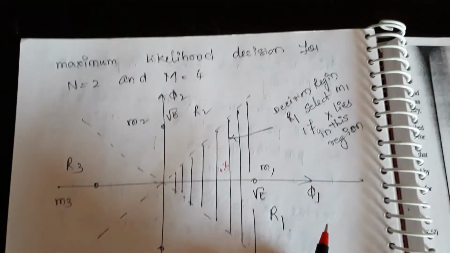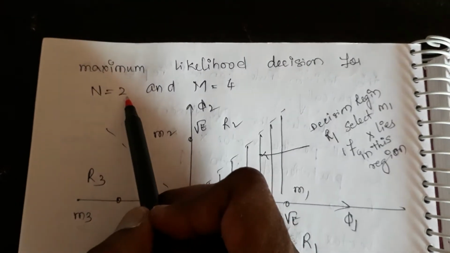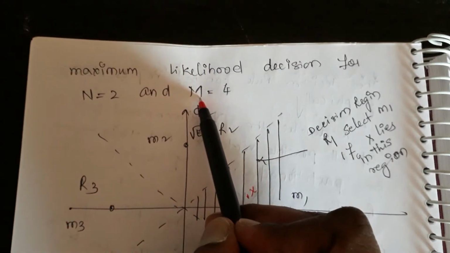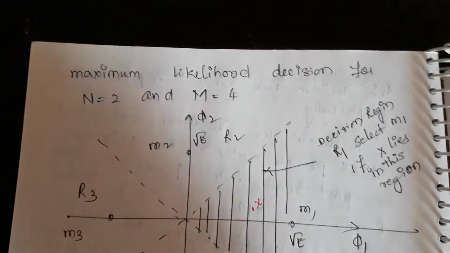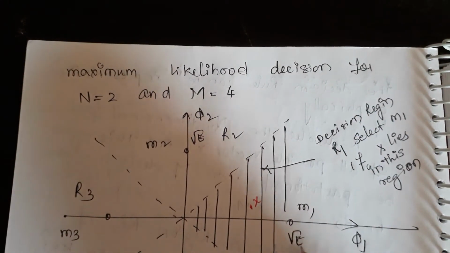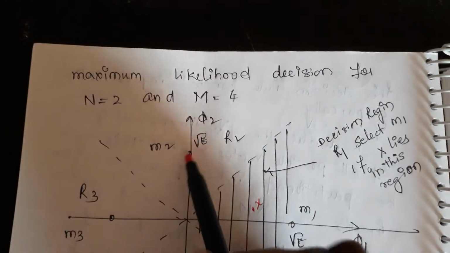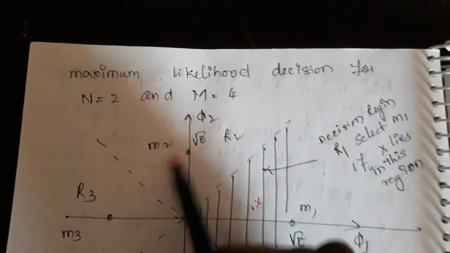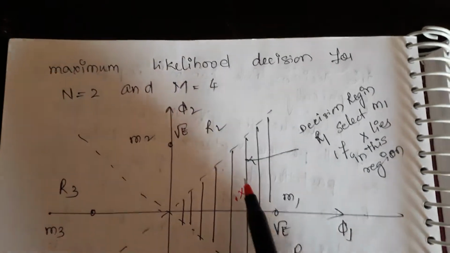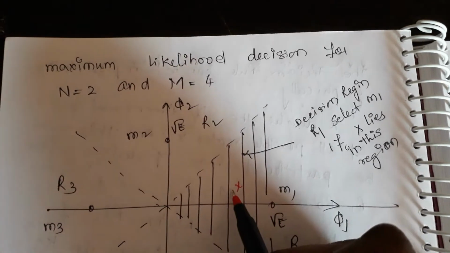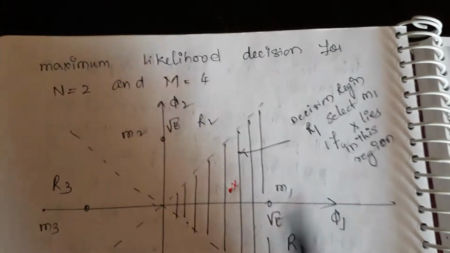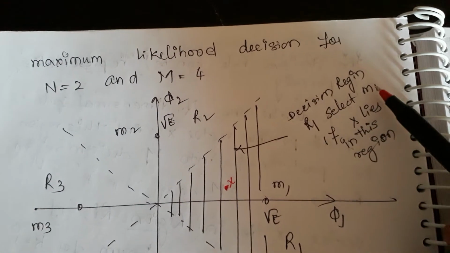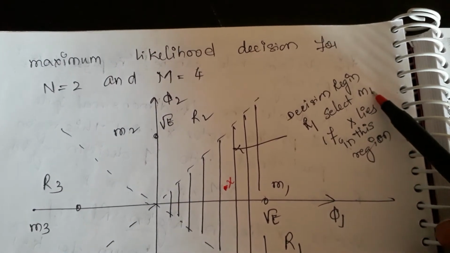Now let us see the equation. See how many carriers? 2 carriers. M is equal to 4, 4 symbols. So I have got 2 carriers. 4 symbols, I can call them M1, M2, M3 and M4. See the shaded region here. What is x? x is at the receiver side. What have I sent? I have sent some symbol represented by M1.